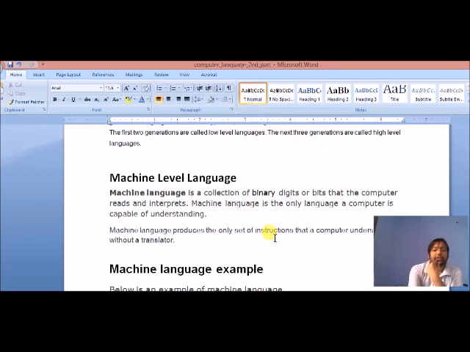Machine language is the only language a computer is capable of understanding. It is the only set of instructions that the computer understands without a translator, which means there is no need for any translator, interpreter or compiler. It is directly converted into machine level language.